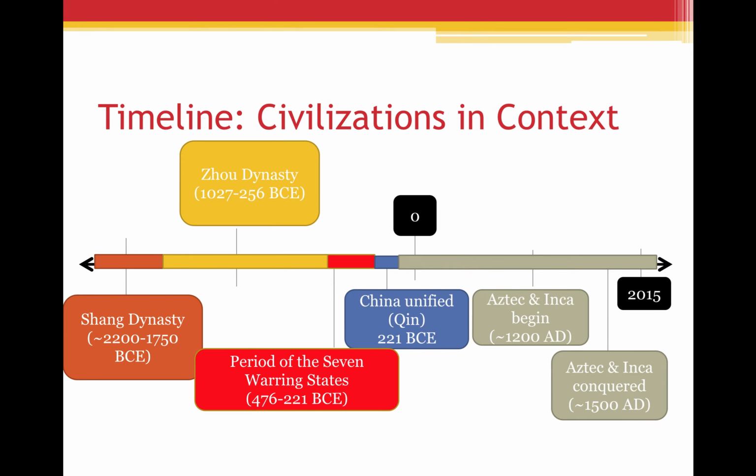Then, as I just mentioned, China is unified in 221 BCE by a man named Qin Shi Huangdi, which I'll talk to you about in just a second. Here's where we're going to see the Chinese dynasties continue from 206 BCE through 1900 CE.